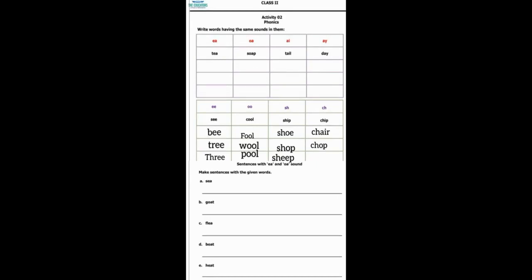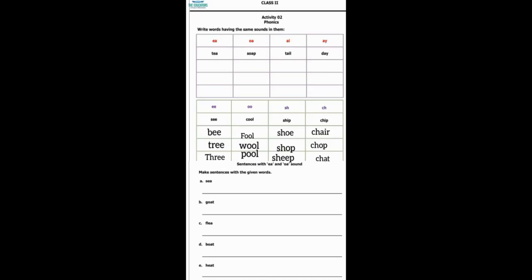Next word is chop. Ch, o, p. The word becomes chop. And the last one is chat. Ch, at, chat. This is the at phonic word, ch with at. The word becomes chat. Yes, these were the phonic sounds of today.